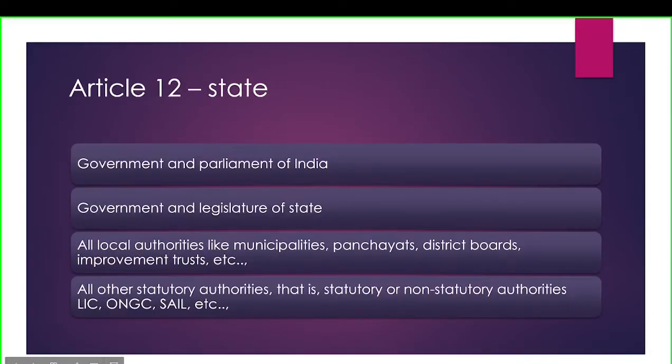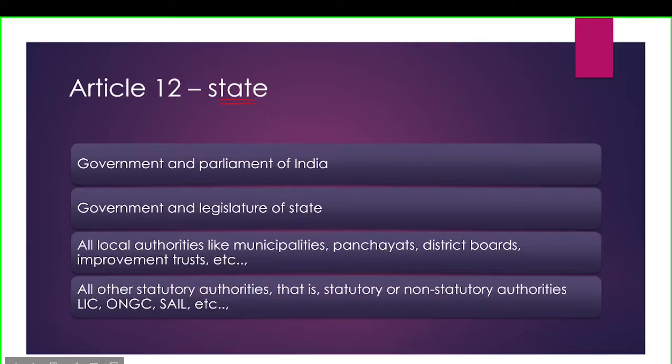Now coming to the next part, that is Article 12. Before diving into what fundamental rights are, it is important to know what Article 12 and Article 13 are. First we'll look at Article 12. Article 12 defines the state. It is important to define the state because in the fundamental rights it has been mentioned as state a lot of times.